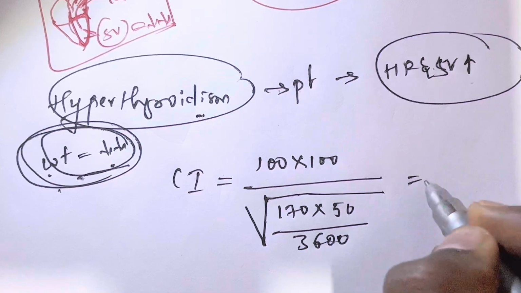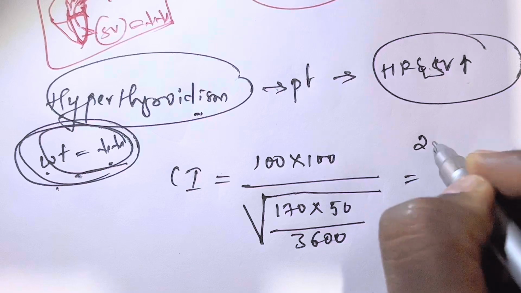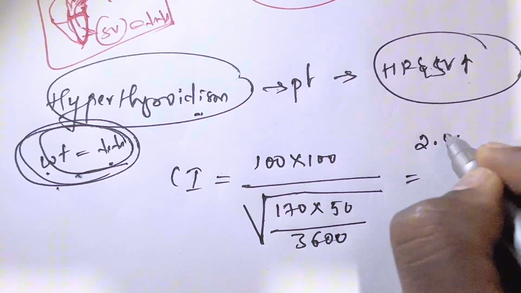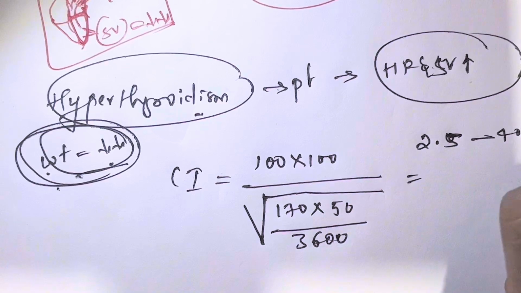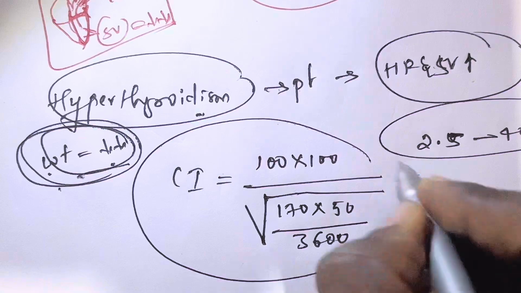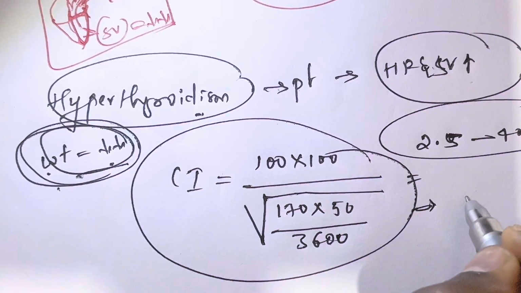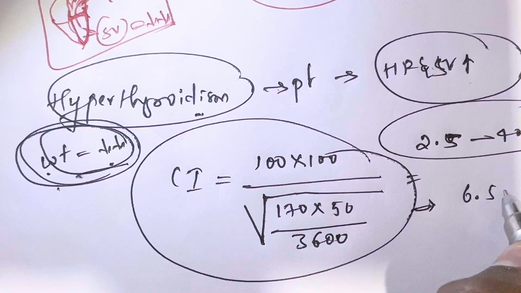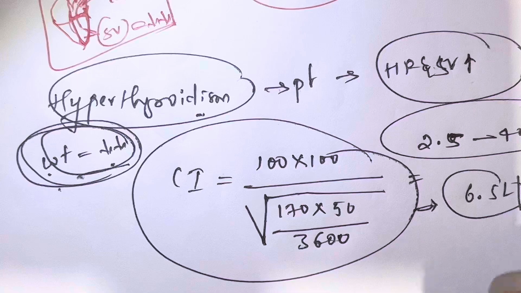The normal is 2.5 to 4.0 liter per minute per meter square, but in hyperthyroidism it will increase. The 4.0 normal comes around 6.5 liter per minute per meter square.